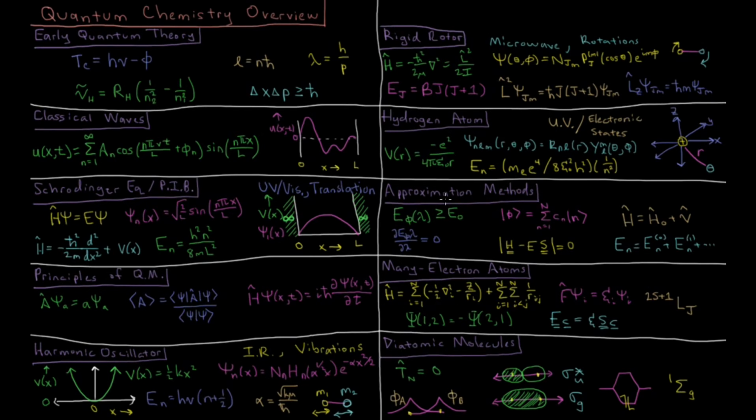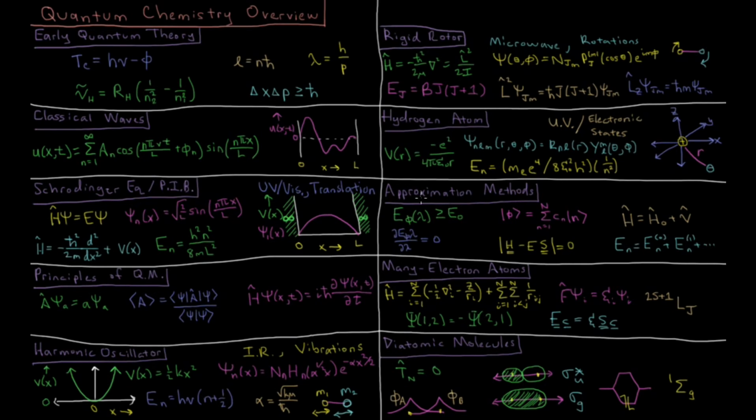Going to atoms and molecules more complicated than hydrogen, where we have more than 2 particles, we need to resort to approximate methods due to some difficulties in the Hamiltonian and what the potential energy is. We can't solve it exactly anymore.